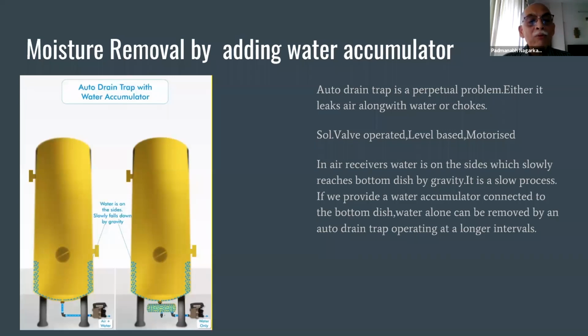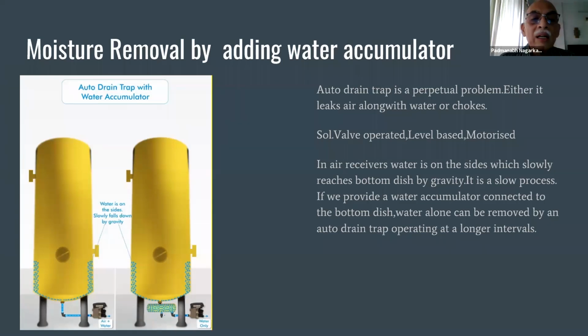Motorized auto drain traps work well, but again they leak more air. So what we suggest is that you develop a water accumulator before your auto drain trap. The water accumulator will accumulate water, and because of this, your number of operations per hour reduces. Normally people operate an auto drain trap every 5 or 10 minutes.